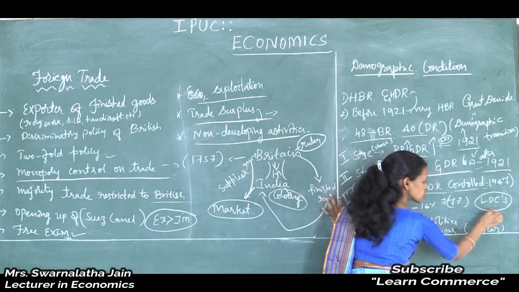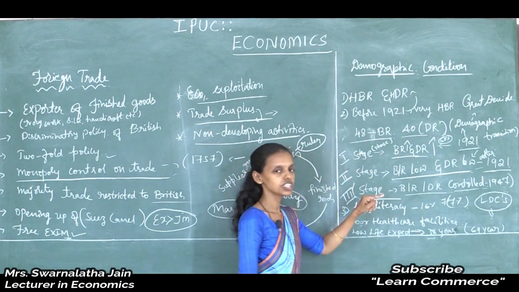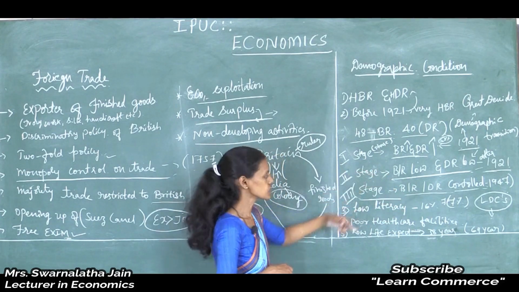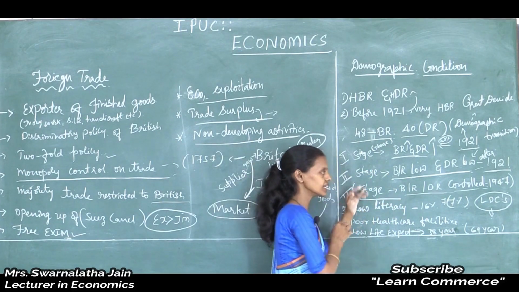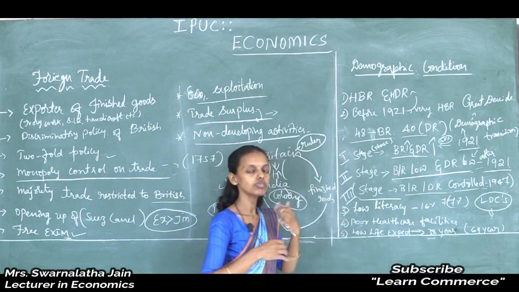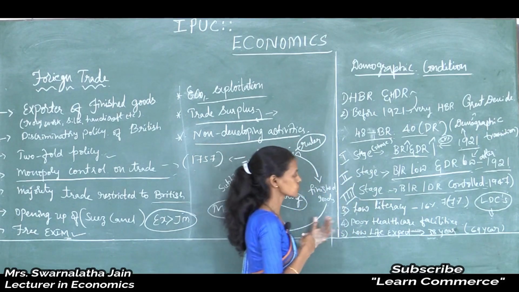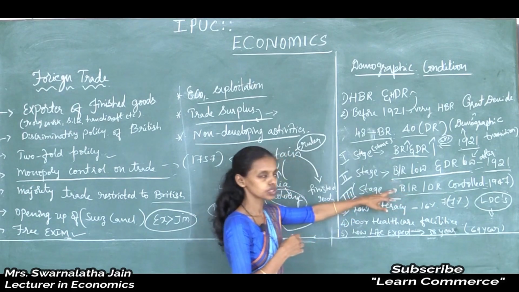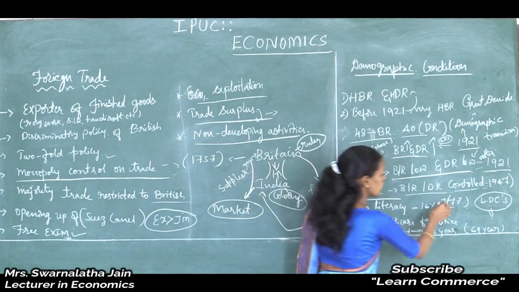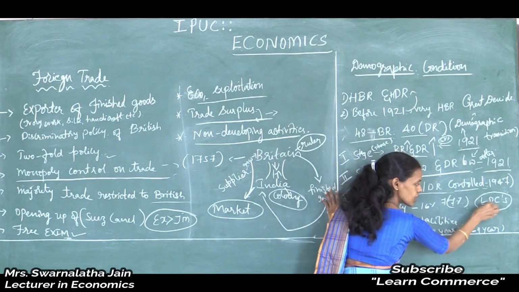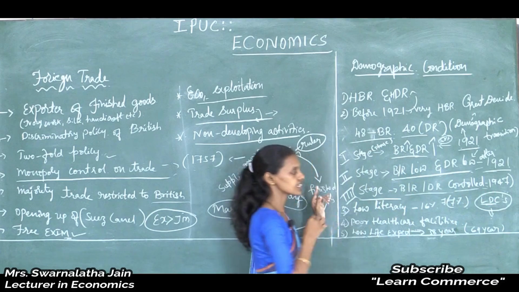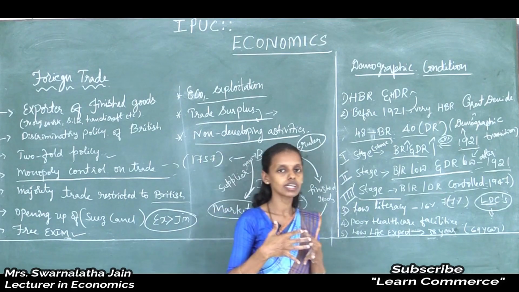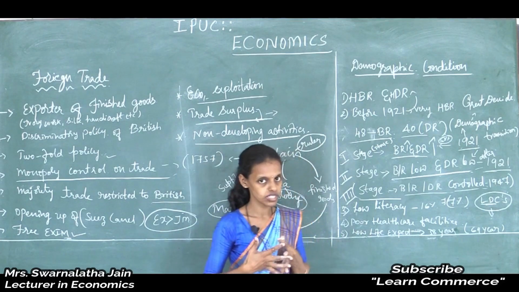It is because of the high growth rate of population and lack of using our human resources. So quality is there, skill is there, but lack of utilization of available resources, or lack of technology to utilize the resources, led to the less development of our country, and it is in the list of less developed countries. Now it is trying to become a more developed country or more advanced country.